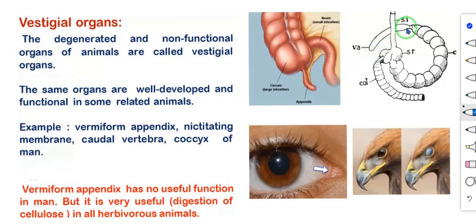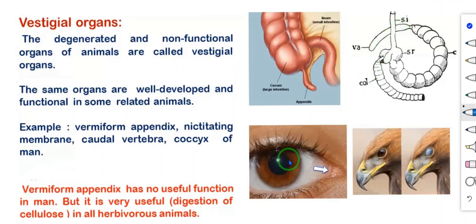This is the vermiform appendix of herbivorous animals. The animals are using it for digestion of cellulose. In human beings this appendix is a vestigial organ, but in herbivorous animals it is not a vestigial organ.